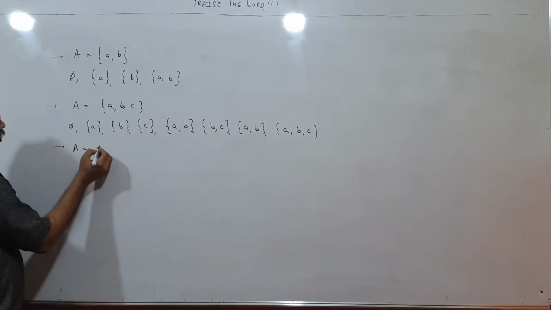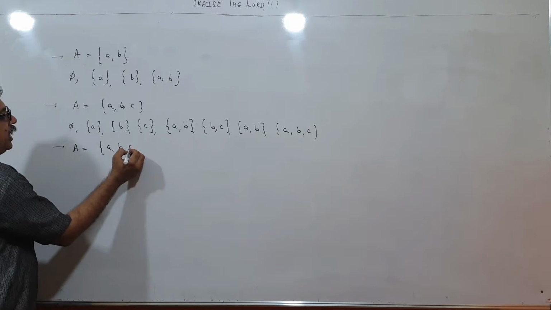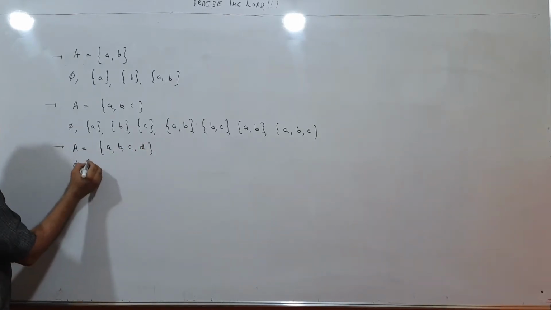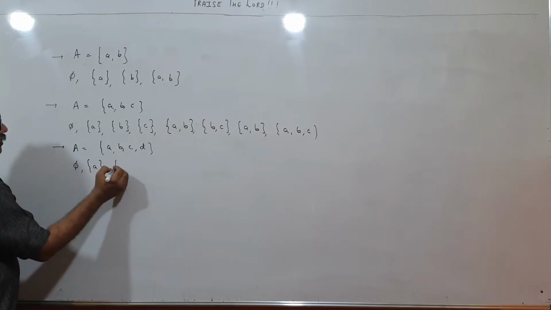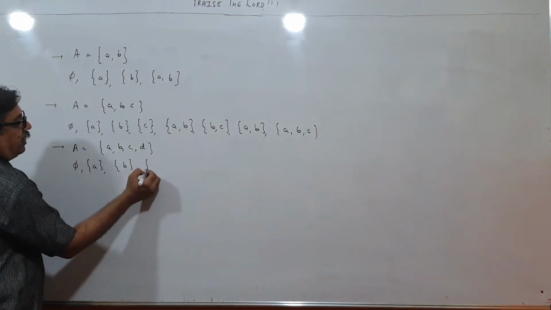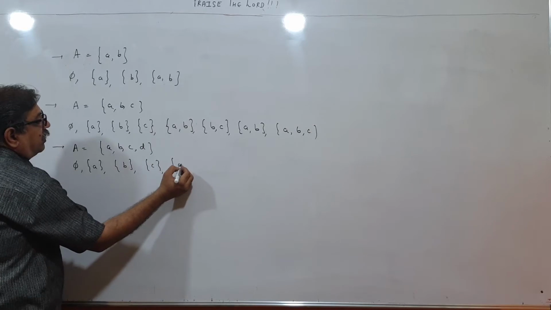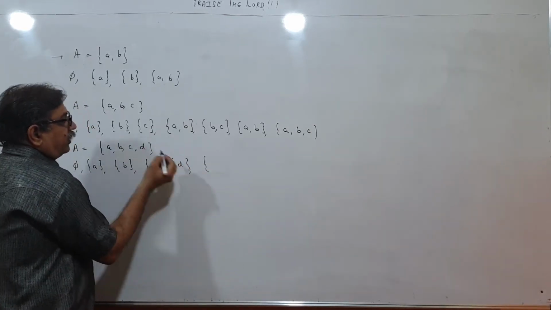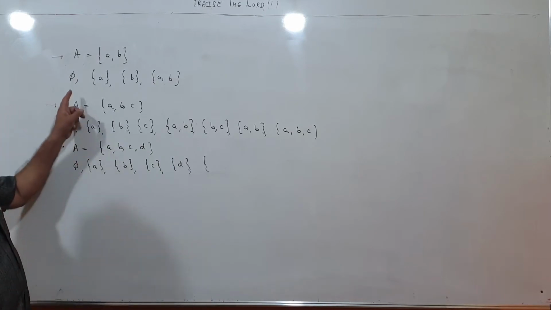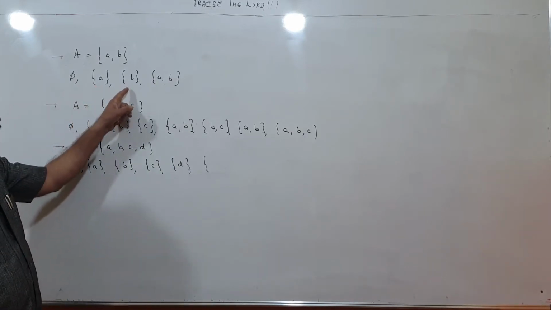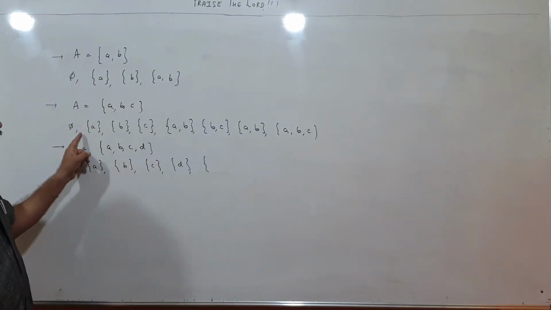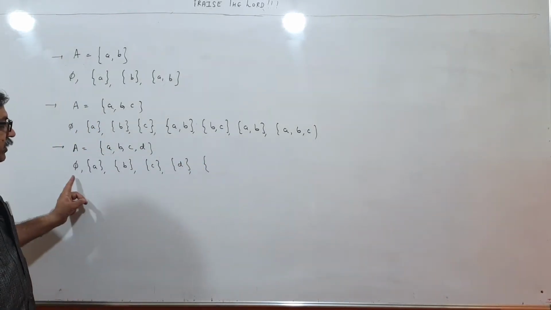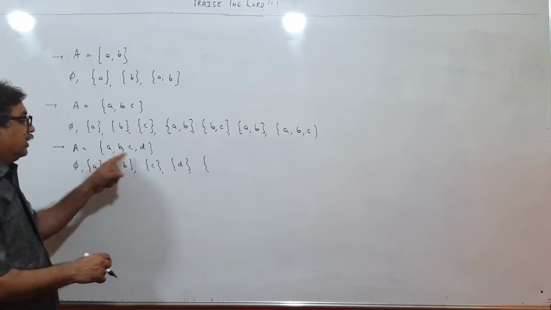If A is equal to {A, B, C, D}, so the null set will be 1, then A will be another, B, C, each is one element. Then I take two elements. See, that is the pattern: 0 element, 1 element, then 2 elements. 0 elements, 1 element, 2 elements, 3 elements.